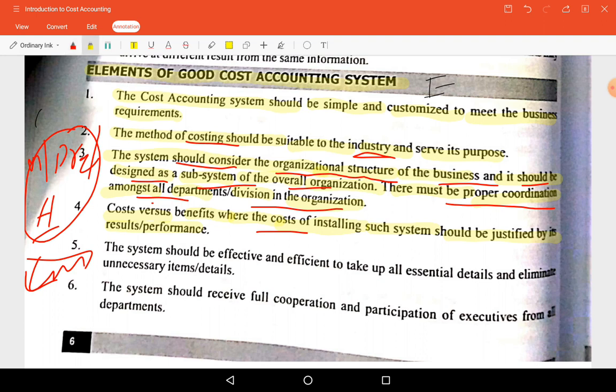Okay, next, the system should be effective and efficient to take up all essential details and eliminate unnecessary items and details. So whatever essential details are required should be considered, and unnecessary information should be avoided in the process of accounting in the cost accounting system. Details which are not required should be eliminated.